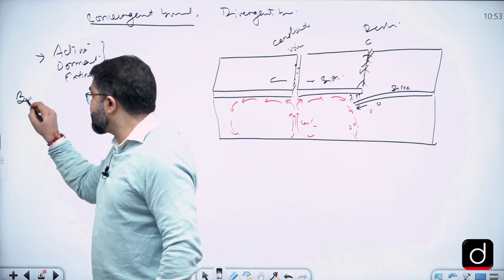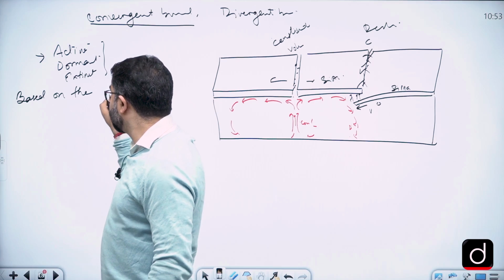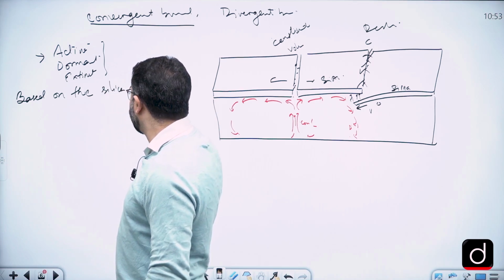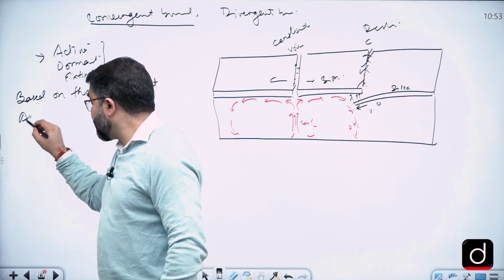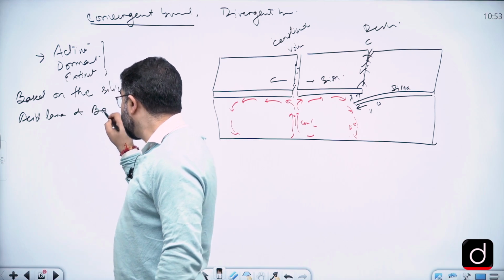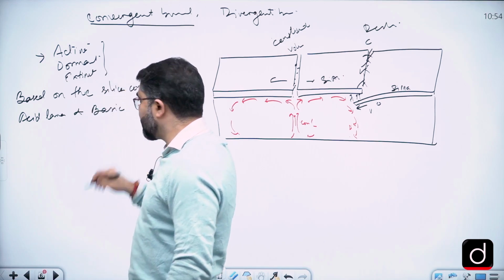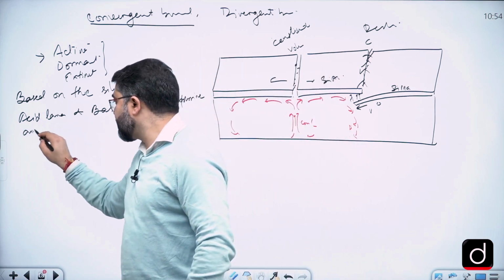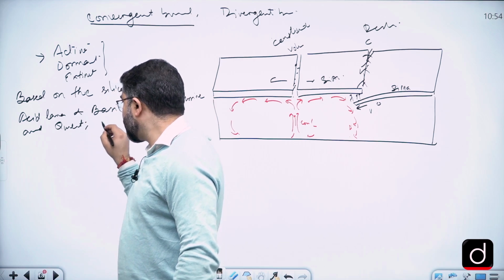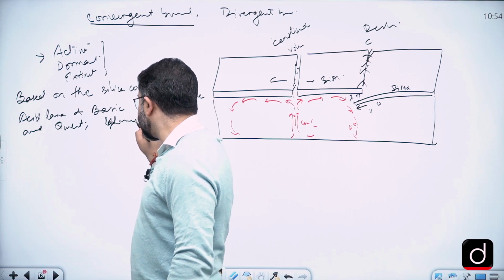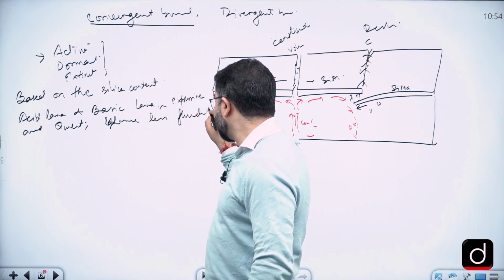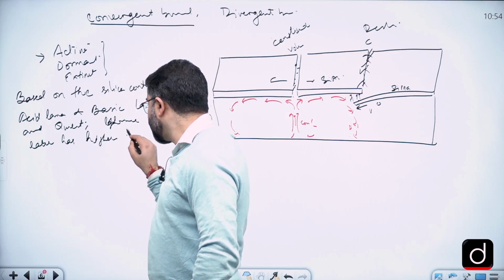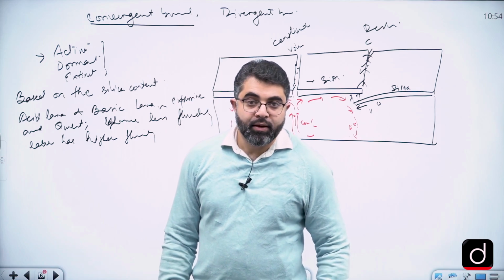So something like, based on the lava or silica content, it is acidic lava and basic lava, which are explosive and quiet, because the former has less fluidity and the latter has higher fluidity, right?